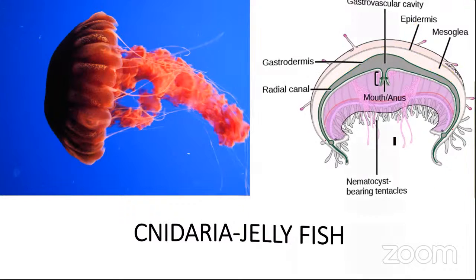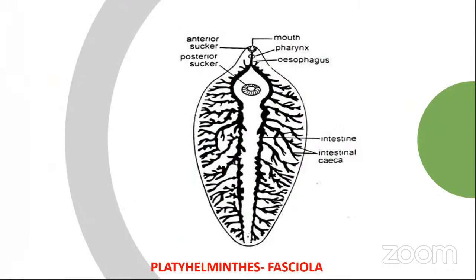So this is Fasciola hepatica, which belongs to Platyhelminthes. These worms do not have a circulatory system in the usual sense. There are no veins, lymph nodes, or arteries. Instead, they are fairly small in size and so flat.